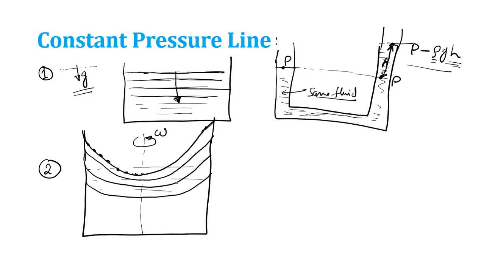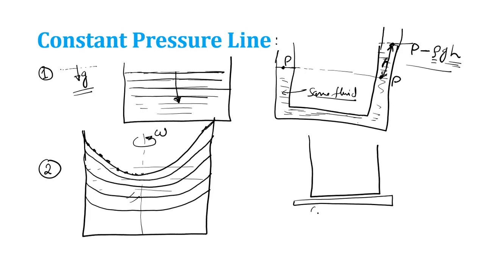Okay. Now let us try to understand the reason behind this. Before that, let us consider another example. In that case, I placed a bucket of water on a cart which is moving with acceleration a. Here the acceleration due to gravity is g, right?